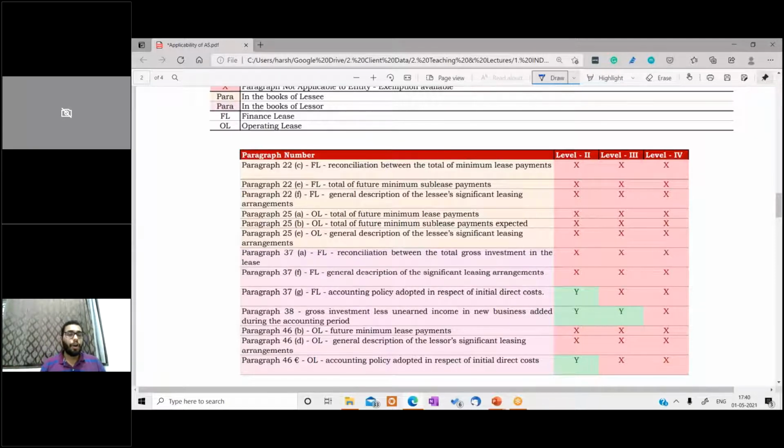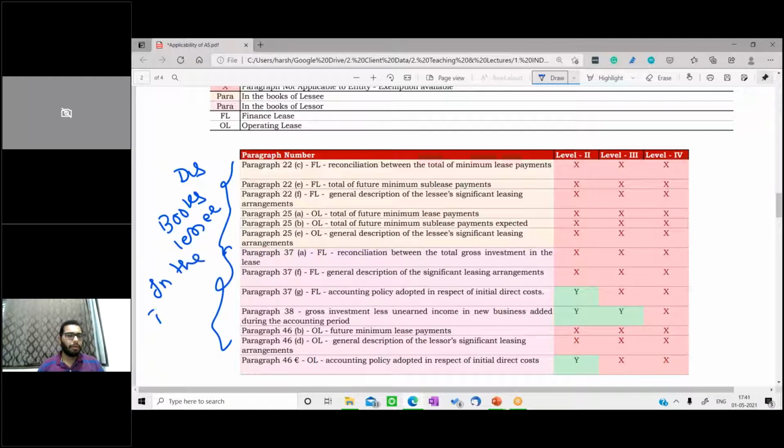Now what is the first exemption for the level 2, level 3, level 4 entity? It is paragraph 22, a reconciliation. This is basically a disclosure, which talks about a reconciliation between total minimum lease payments. It's relevant to the finance lease, and it's in the books of lessee. So based on the color coding, you can identify. I have done it: this one is in the books of lessee, and this one in the books of lessor. OL and FL define finance lease or operating lease related disclosures.